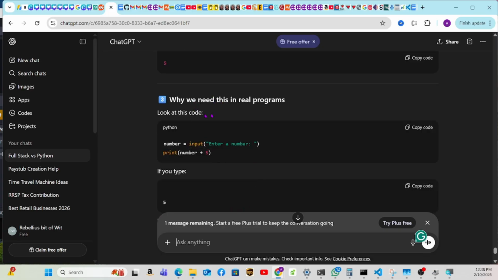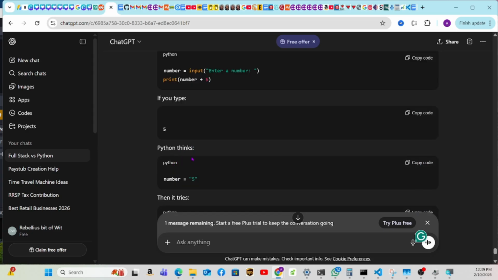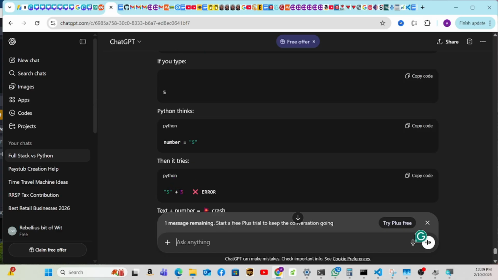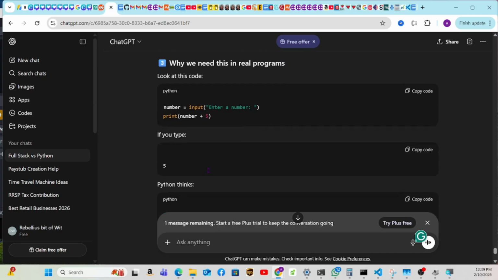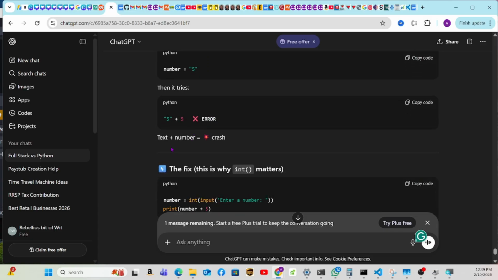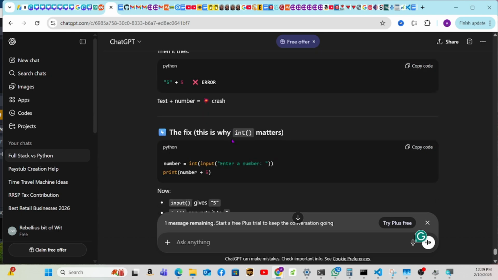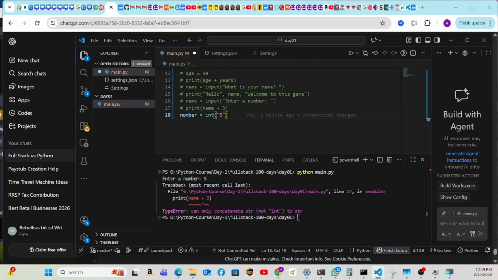Why do we need this in real programs? Look at this code: number = input('Enter a number'), print(number + 5). If you type 5, Python thinks number equals the text 5, then it tries text plus 5, which gives an error. See, this is exactly what we did before. Remember, we did it already. Text plus number equals crash. Yeah, we had a crash. Exactly what we saw with plus 3. Without even knowing, I did exactly what ChatGPT is teaching me now.